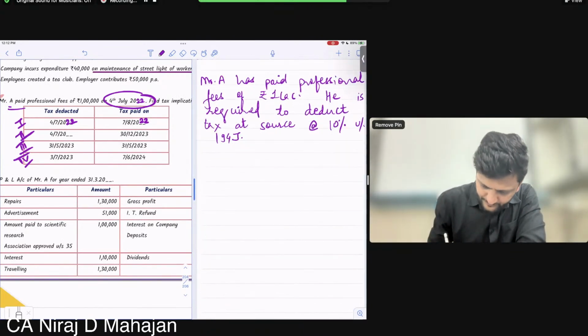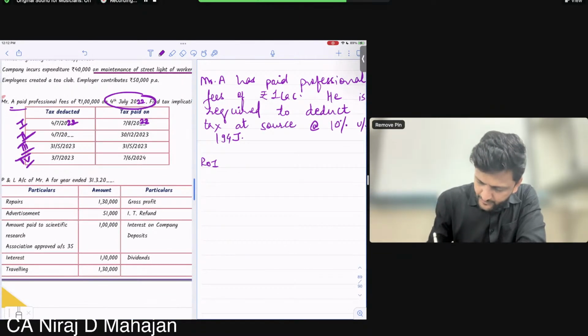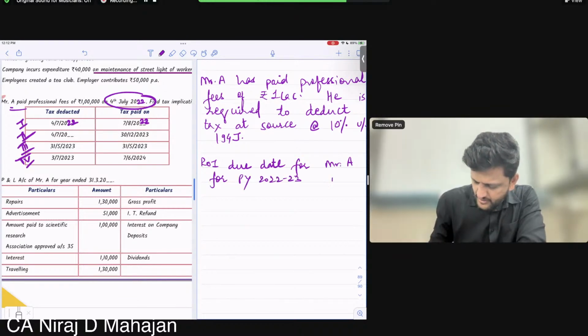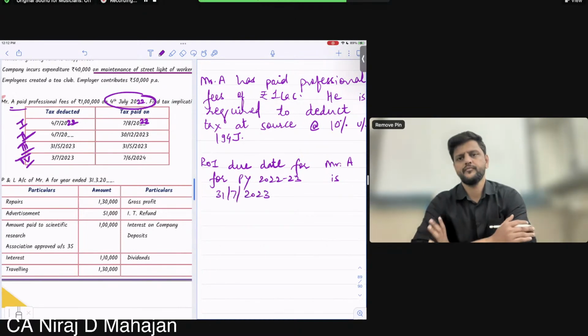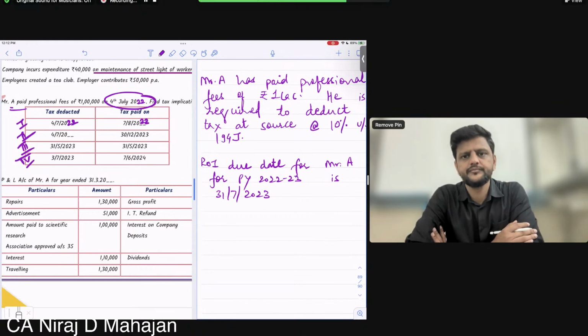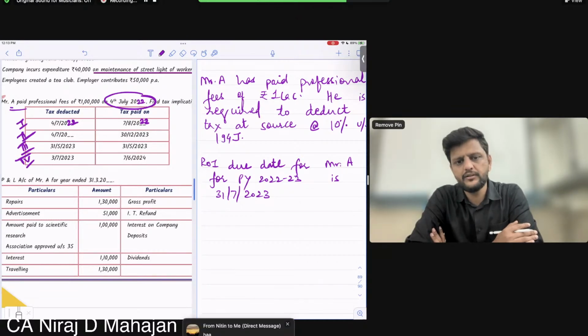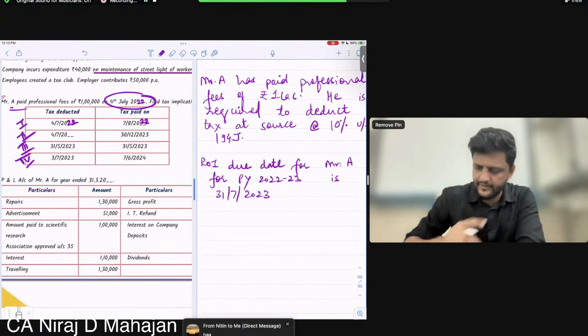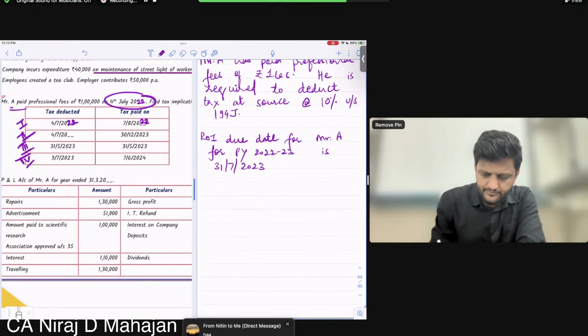Next line over here, write down. ROI due date for Mr. A for PY 22-23 is, I am giving you, 31st July 2023. Okay? Done everybody? I'm just again giving you for your understanding. Chalega? Ready? Chalo, case 1.